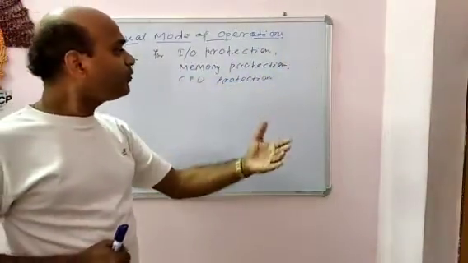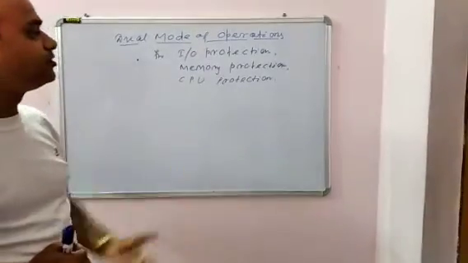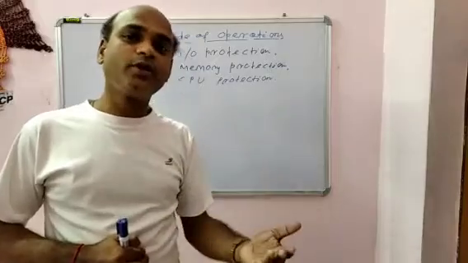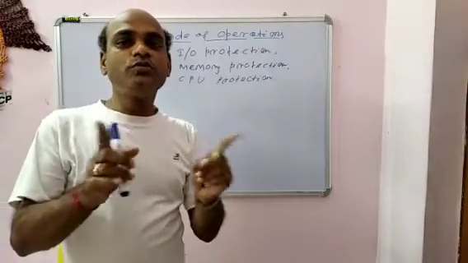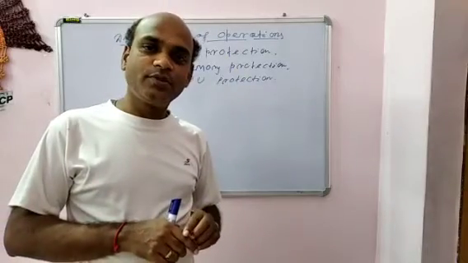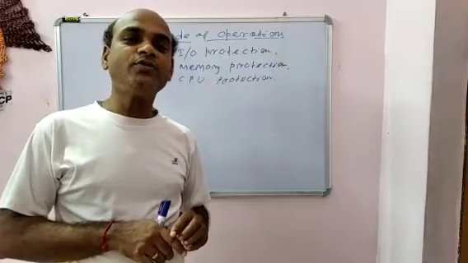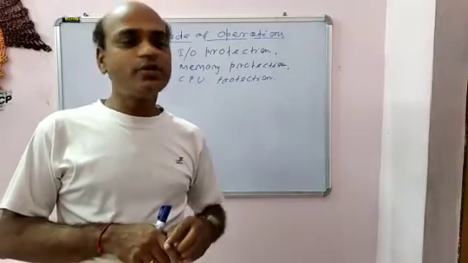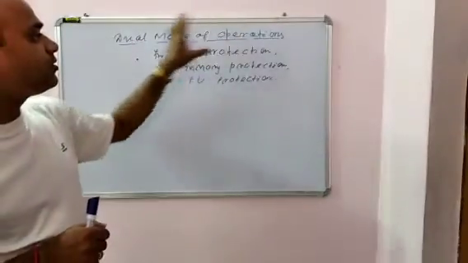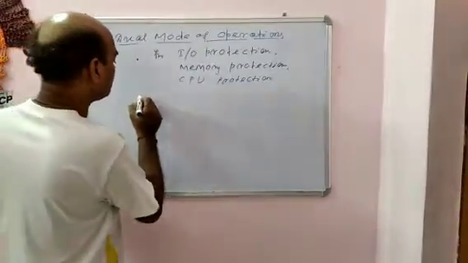Whenever we start the computer system, after booting or during booting, what happens? There are two modes. Normally, a computer is a processor that works with binary language. In binary language we use the 0 and 1 bit. So for the mode of operation, we use a mode bit.